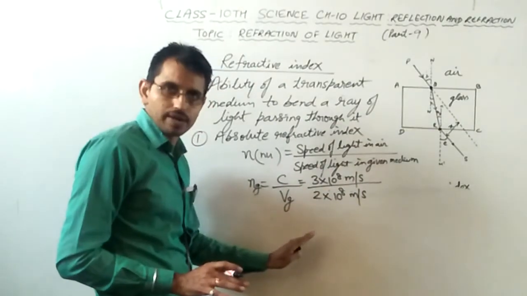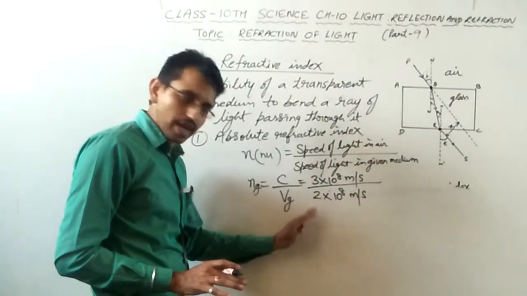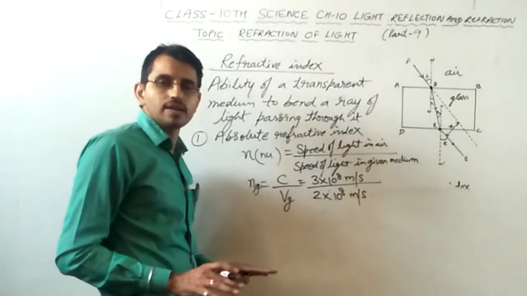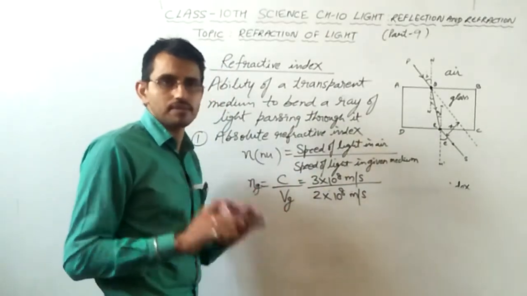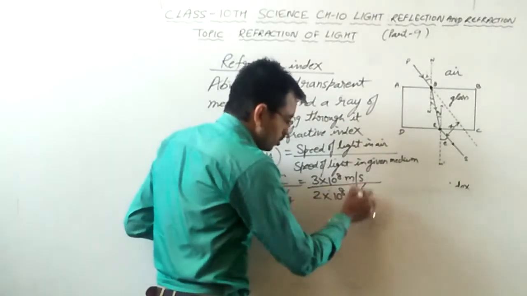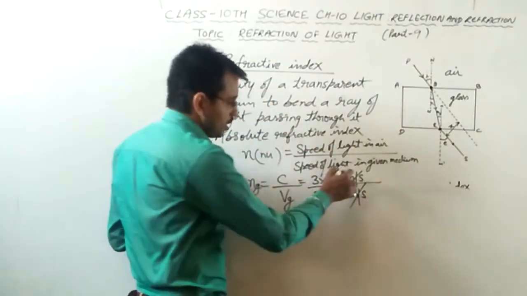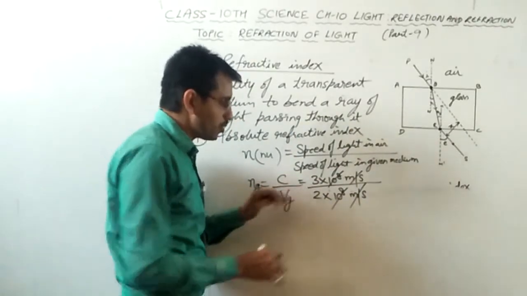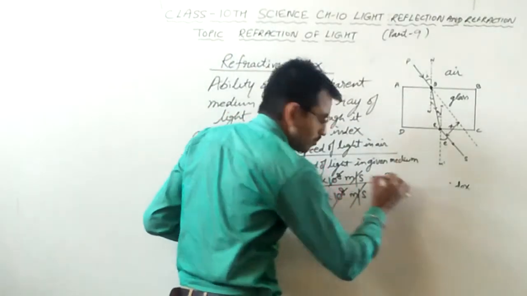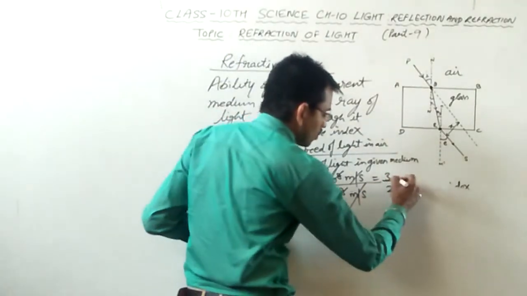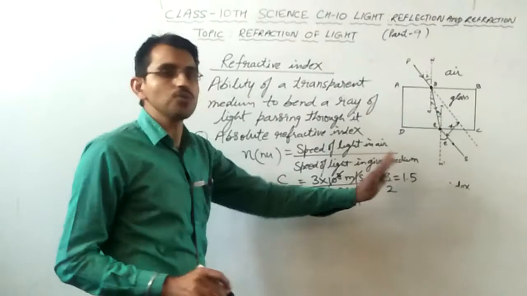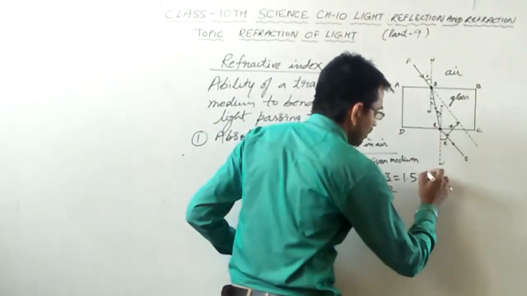Okay, this is the sample data. So these are actual values. Actually, the speed of light in glass is 2 × 10⁸, and that in air is 3 × 10⁸. So the units will cancel out, and 10⁸ and 10⁸ will also cancel out. What are we left with? 3 upon 2. This 3 upon 2 will give you 1.5, and no unit.